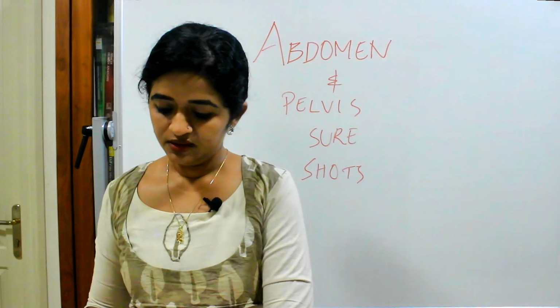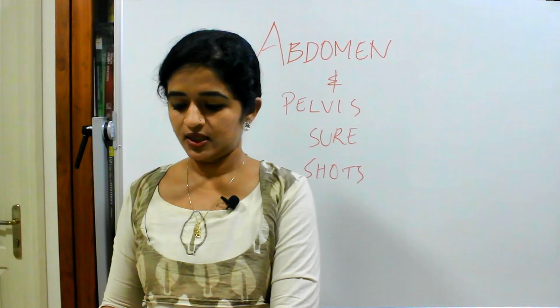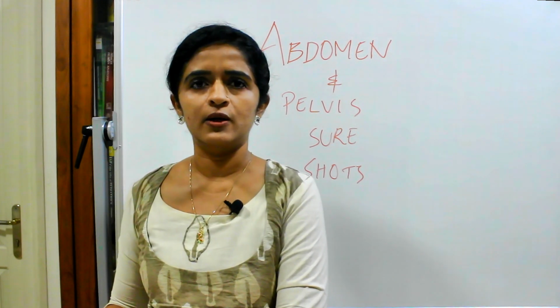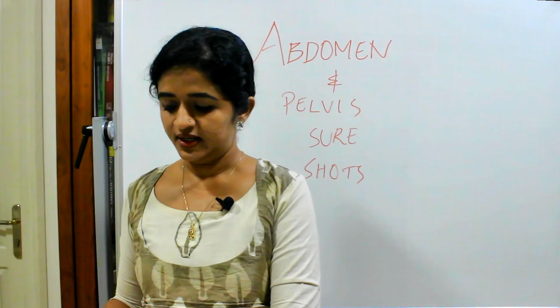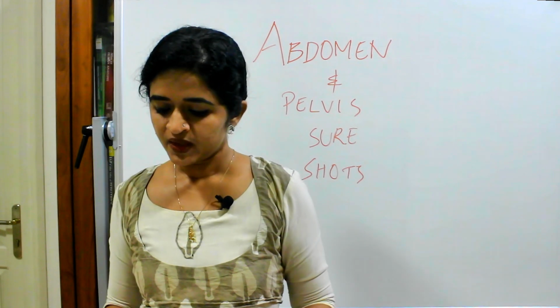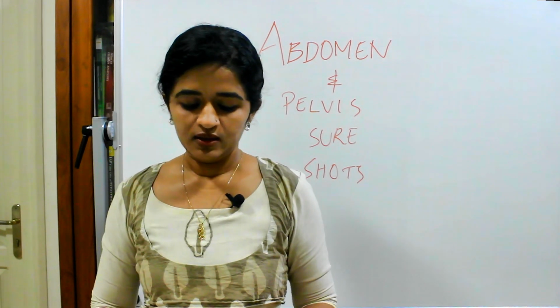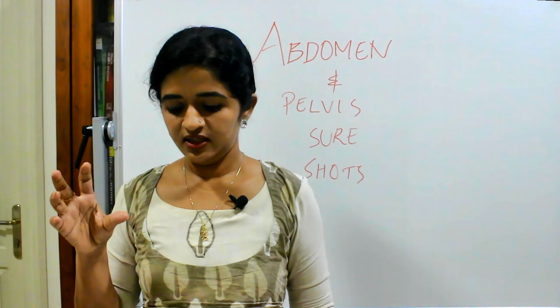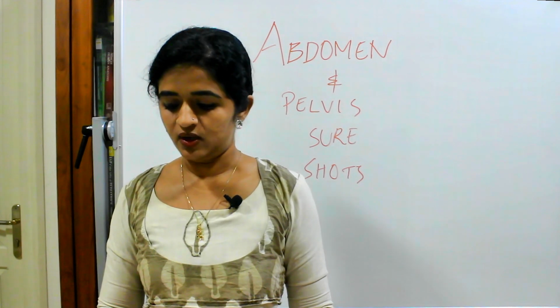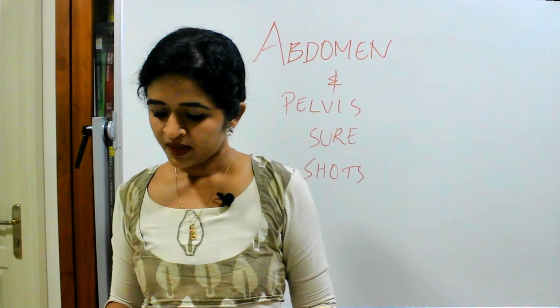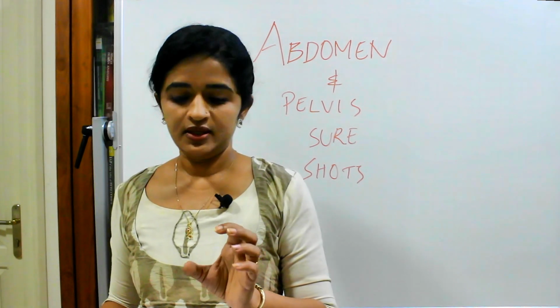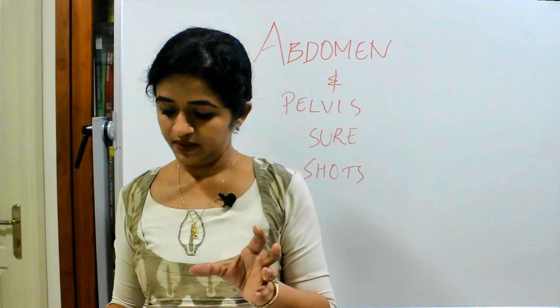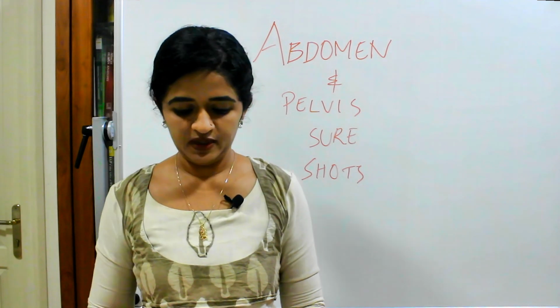Then about the sphincters of urethra, urethral sphincters can be asked. You just focus on the tabular column, the differences between internal and external urethral sphincter, that's enough. Coming to the male genital organs, the prostate gland can be asked as a short note. When you study prostate gland, the lobes of prostate gland are very important, the capsule of the prostate gland. Then the surgical correlation is like the prostatic venous plexus when you do surgery, that concept you should be clear.